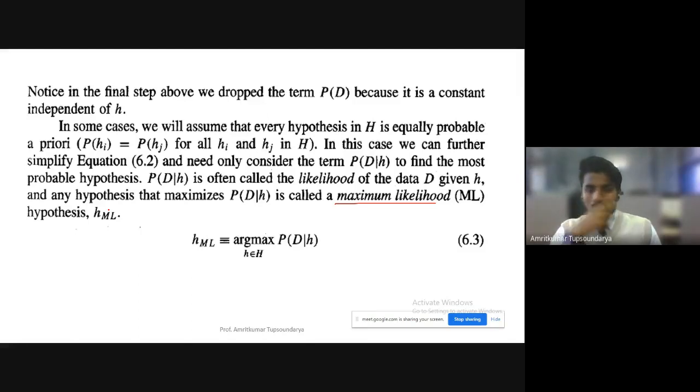Instead of converging to just one hypothesis, we consider a set of hypotheses which are good candidates for the maximum likelihood hypothesis. That is when the hypotheses H are equally probable a priori. In that situation, the equation simplifies further to argmax over H belonging to the capital H of the probability of D given H. That's it. This gives us the maximum likelihood,